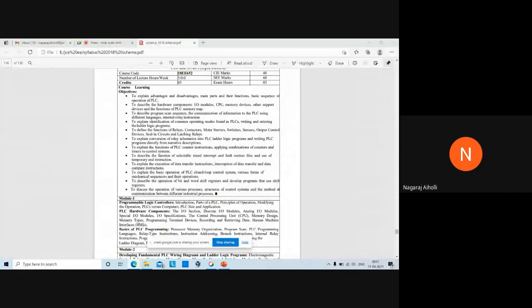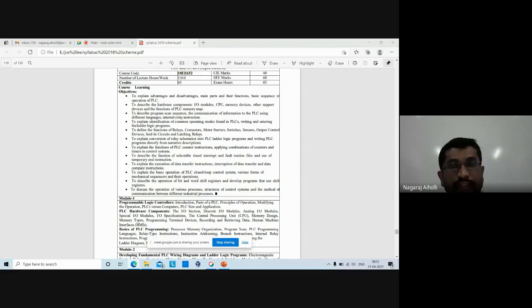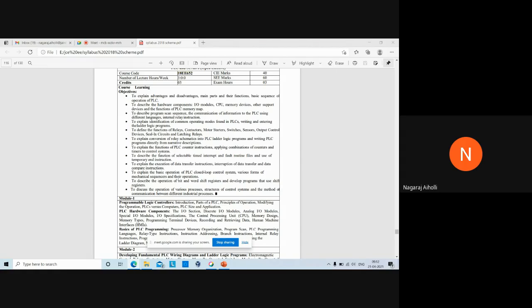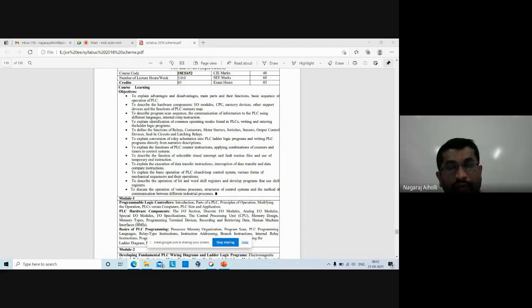You are comparing your value with some reference value, is it not? You are comparing your value with a certain reference value, and you check whether your value is greater than the reference value, smaller than the reference value, or equal to the reference value. That is simple. That is what is called comparing. Correct? You check whether the value that you have is greater than the reference value, or equal to the reference value, or less than some standard reference value. Fine. So such compare instructions are there in this subject.